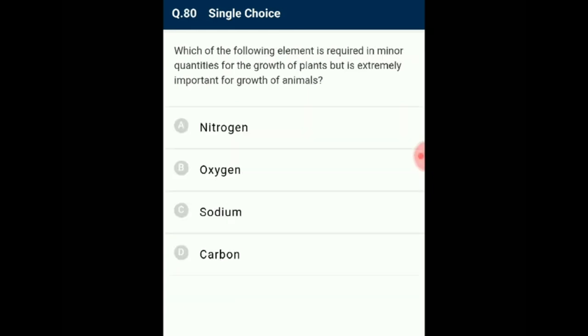Question number 80. Which of the following elements is required in minor quantities for the growth of plants but is extremely important for growth of animals? Certain elements required in very small quantities are called micro elements or trace elements. Sodium is one such element that is required in very small quantities and is not as important for growth of plants as it is for animals. So the answer for this question is option C, sodium.